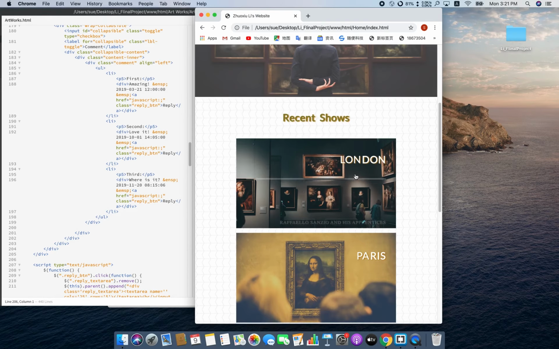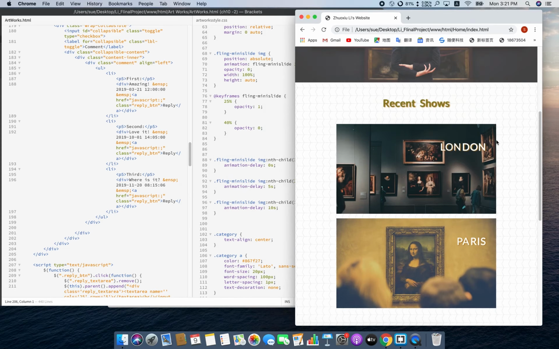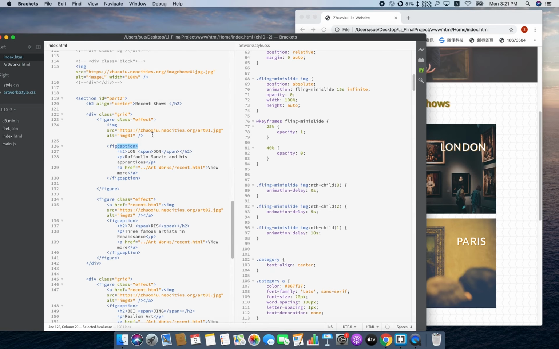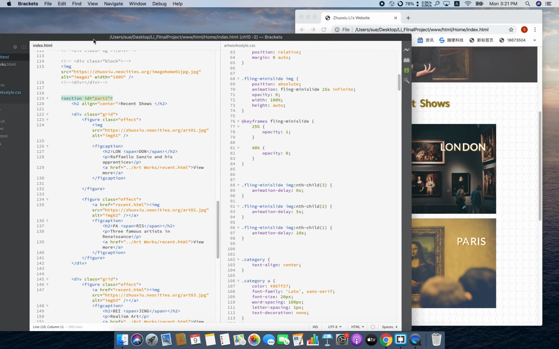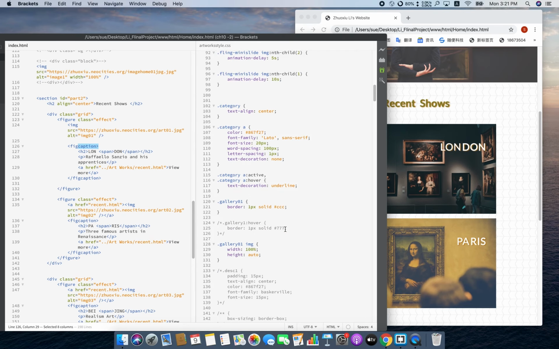Also, I want to share 3 very interesting pieces of code with you. The first one is the homepage recent shows. Using my index HTML, I call it selection part 2 and add the class grid, figure, and the caption of the figure, so that in the beginning the caption will not show, but when I hover over it, the caption will show because I changed the translate 3D of its position.